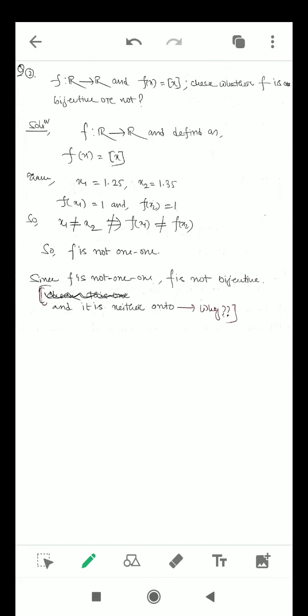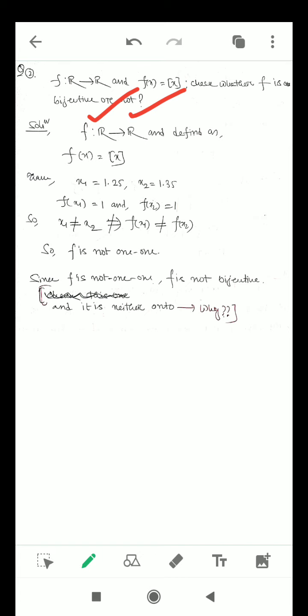Okay, the next one is a very important function. You already know this function very well. What is that? The greatest integer function. I have considered the greatest integer function whose domain is R and whose codomain is also R. We would like to find out whether the function is bijective or not. So let us check whether this function is 1-1 or not at first.